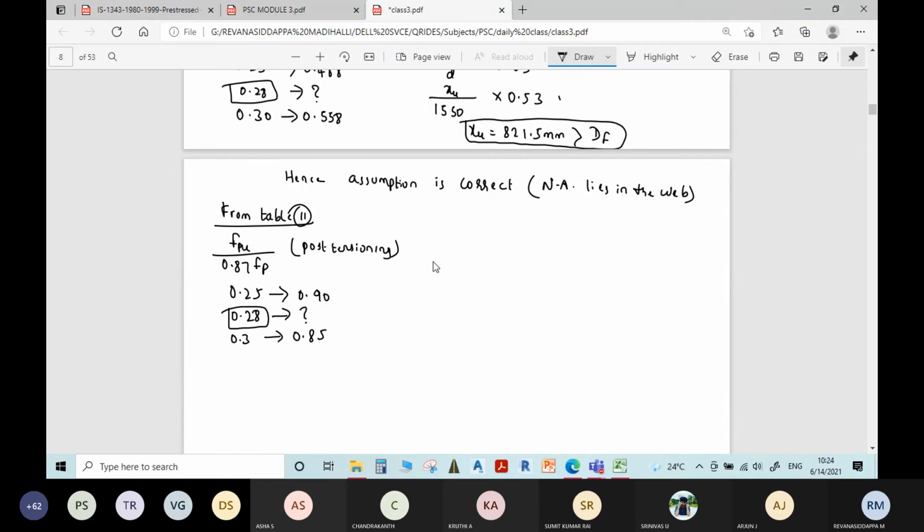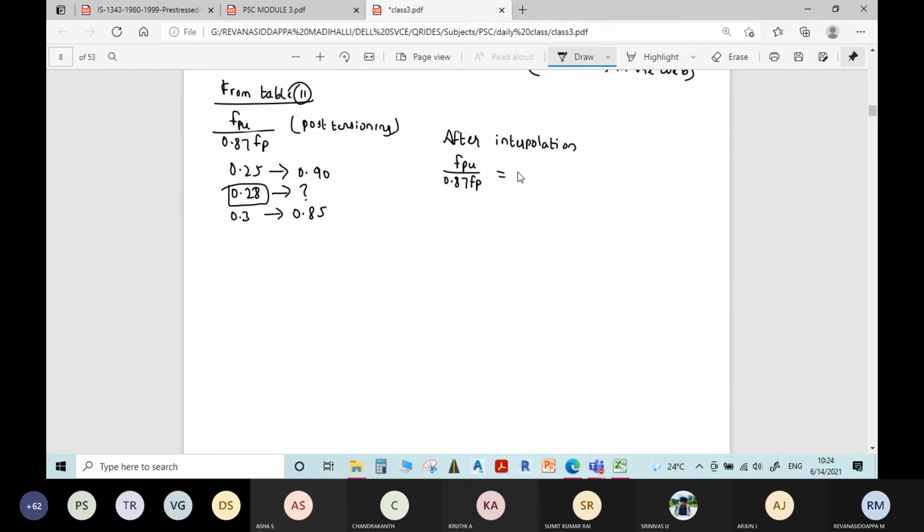So do the interpolation. After interpolation, FPU divided by 0.87 FP is equal to, what is the value? If you do the interpolation, 0.87.